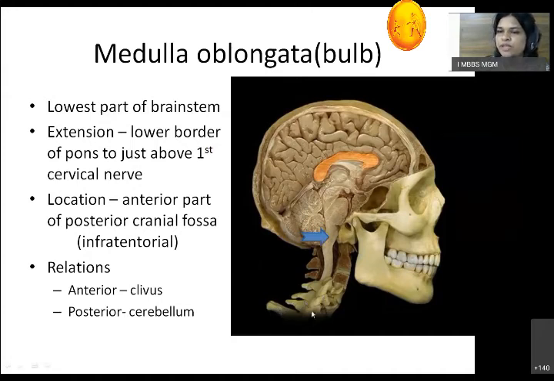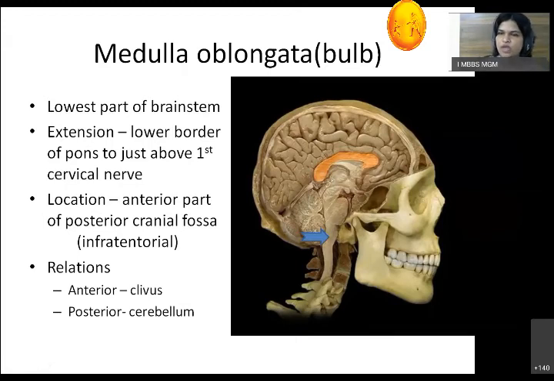So you have to remember that whatever motor tracts or sensory tracts are going towards the cerebrum have to pass through the brainstem. So whatever tracts are present in the spinal cord will be present in the medulla as well. Okay. So this is the lowest part of the brainstem, an extension from the lower border of the pons to the first cervical nerve. Anteriorly, there will be the clivus, which is a sloping surface present on the